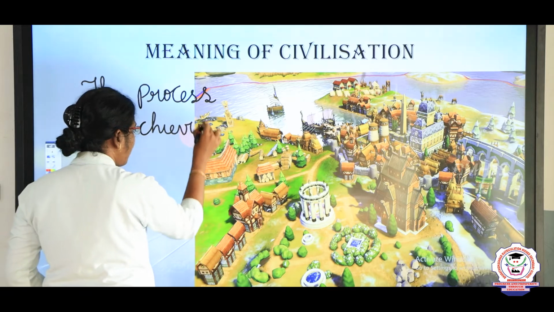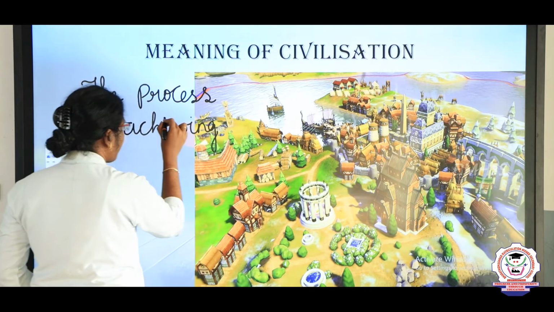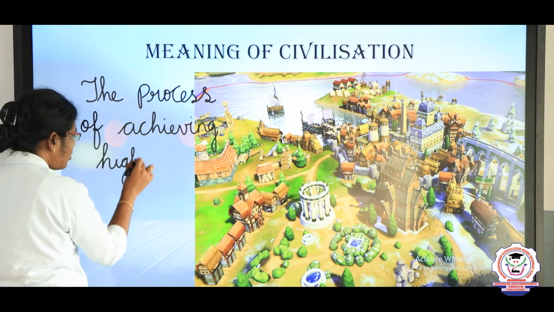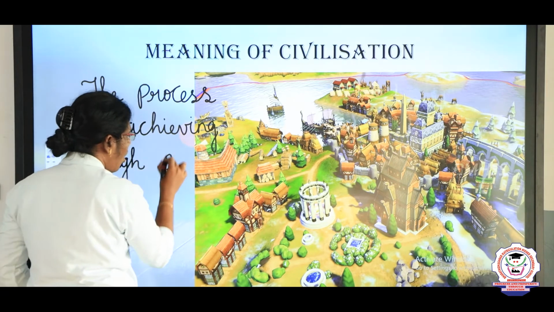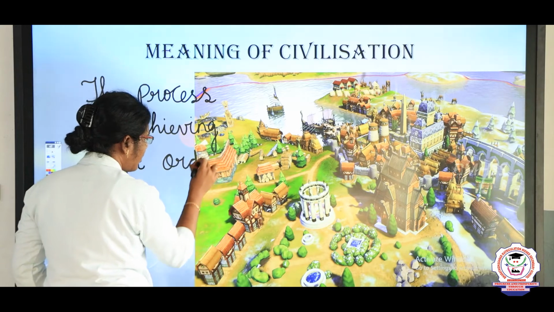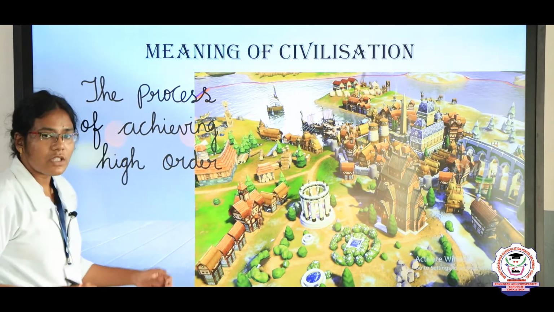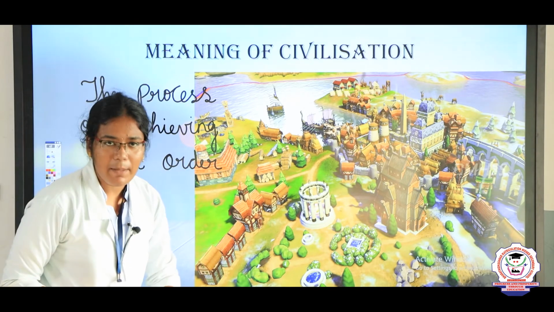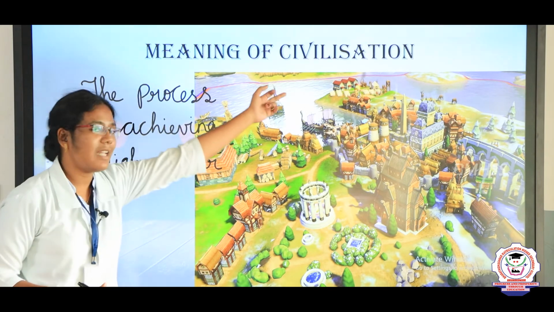The process of achieving a high order in social development is said to be civilization.